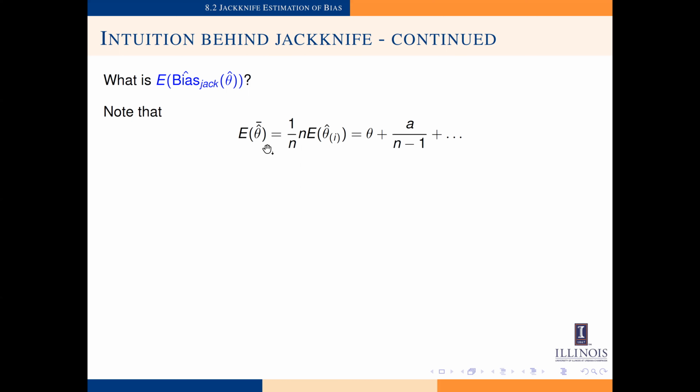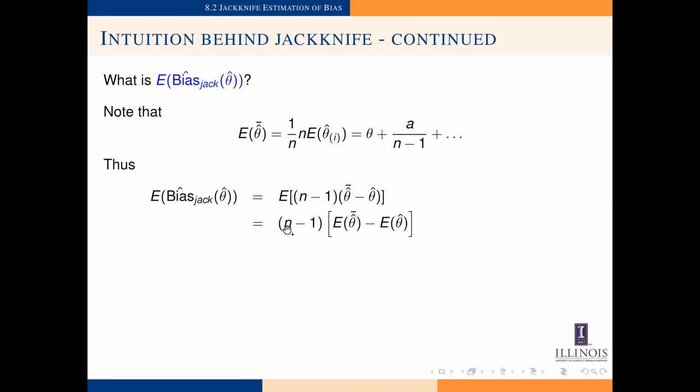Once we know the expectation of this, we can try to find out the expectation of the bias estimate using jackknife. Thus, the expectation of the jackknife bias estimate is equal to the expectation of n minus 1 times the difference between these two.